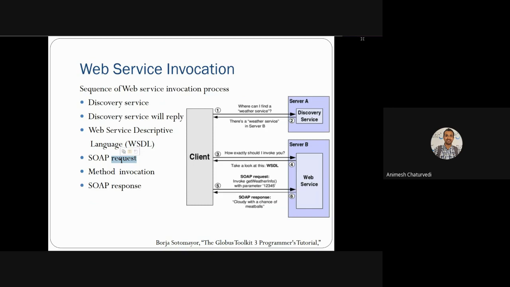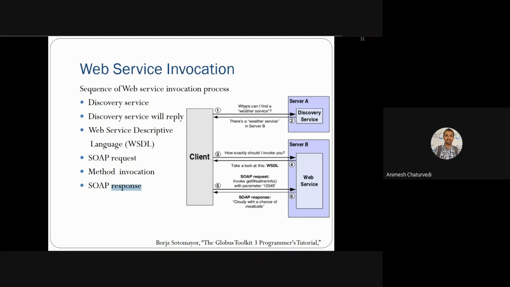Then the method is invoked, meaning the input goes to the business logic of that web service. That business logic will be processed in the method invocation, and you'll get the SOAP response. That SOAP response basically travels on the HTTP medium and gets back to you as a client.